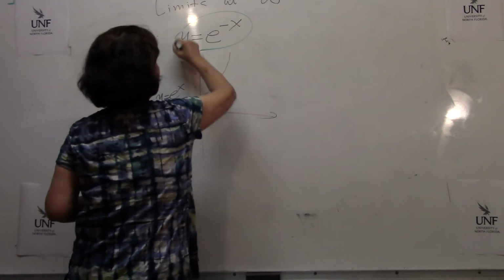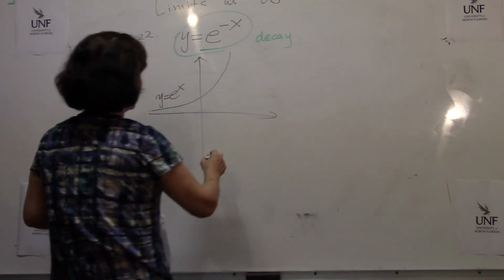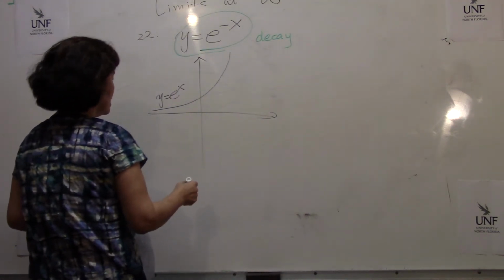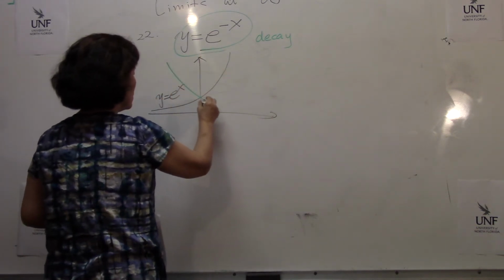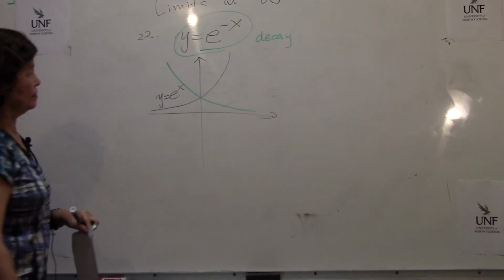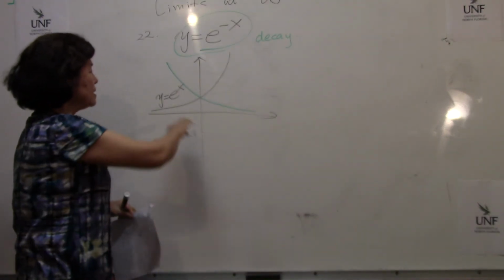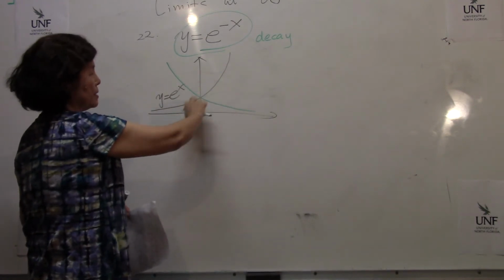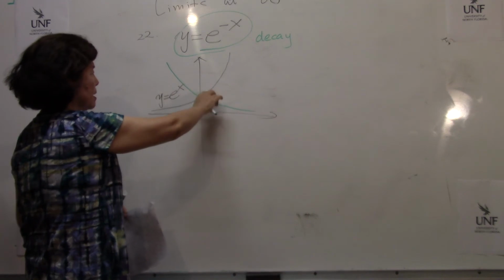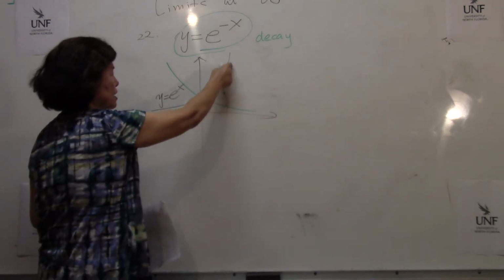On the other hand, this is a decay model, correct? Okay? So decay model, e to the negative x, going like this. Right now, in the beginning stage, early on, the coronavirus case, confirmed positive patients, is exponentially growing.